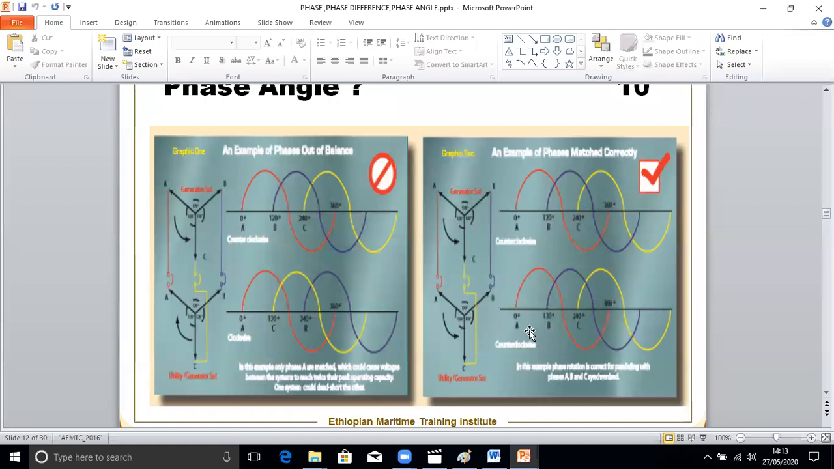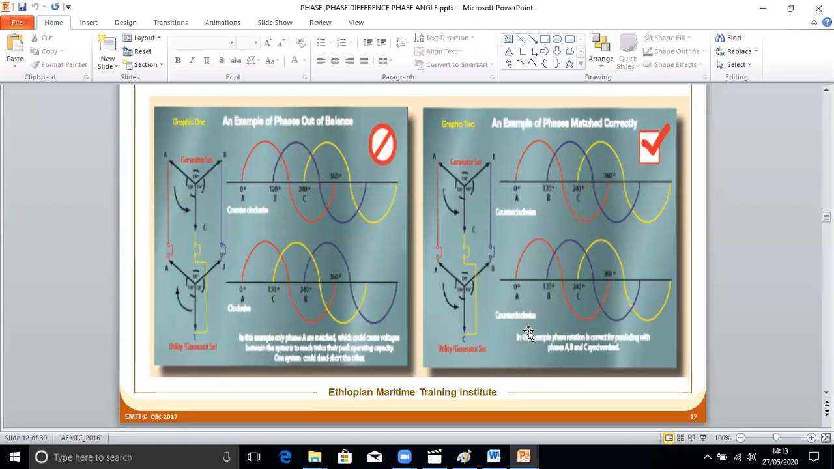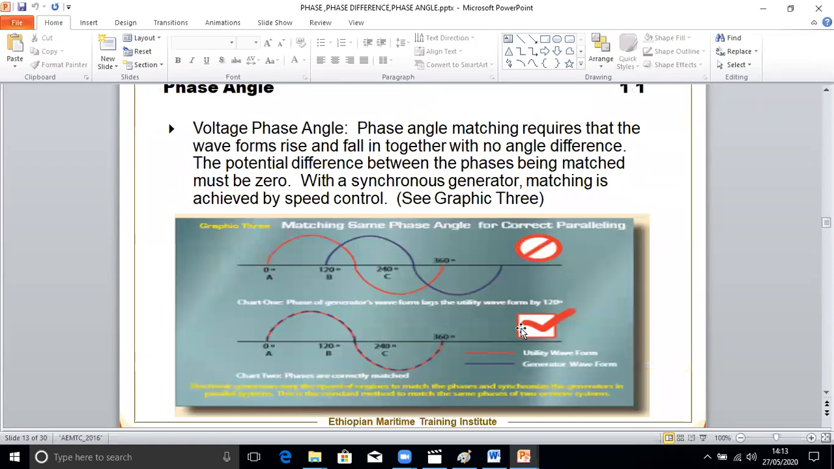Here also, in this slide, phase angle matching requires that the waveforms rise and fall together with no angle difference. So this is the correct one. It should rise and it should fall, and the zero crossing should be the same. So the potential difference between the phases being matched must be 0.